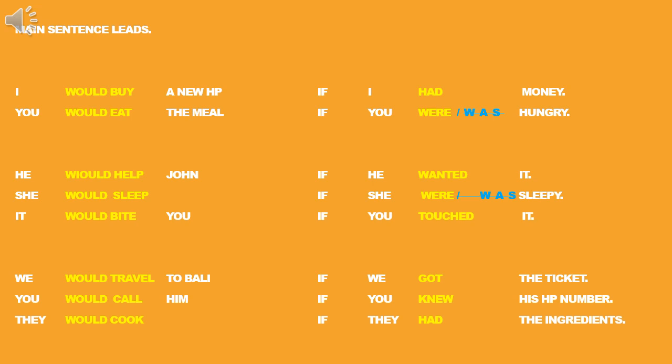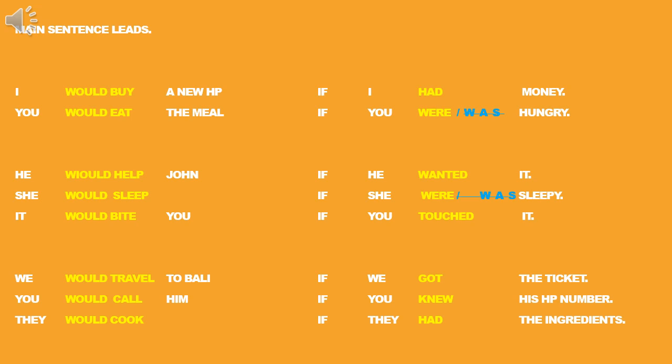I would eat the meal if you were hungry, not you was. For conditional sentences, we never use you was or he was, but you were. He would help John if he wanted it. She would sleep if she were sleepy, not she was sleepy. Once again, for conditional sentences, we never use was. It would bite you if you touch it. We would travel to Bali if he got the tickets. We would call him if he knew his handphone number. They would cook if they had the ingredients.